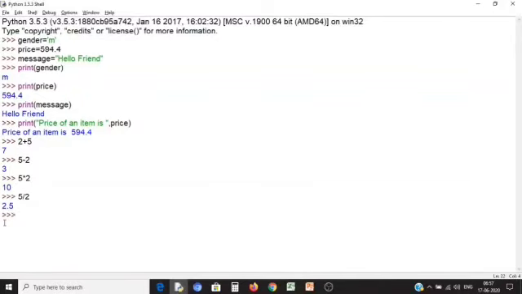Now 5 modular division 2, that means 5 divided by 2, and modular division returns the remainder. The value will be 1. Floor division returns the quotient. So 5 divided by 2, the quotient will be 2. And exponentiation, a raised to power b, like 5 raised to power 2, will return 25.